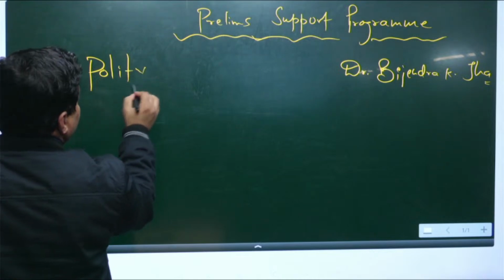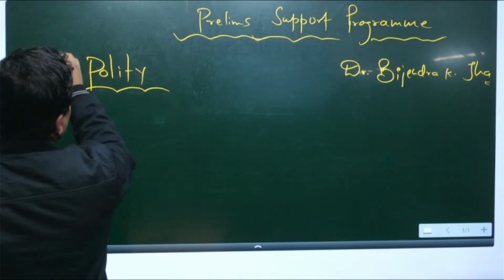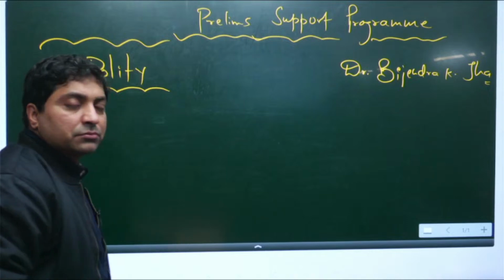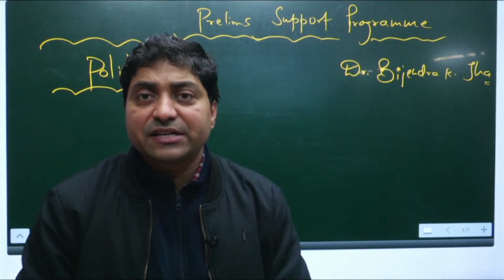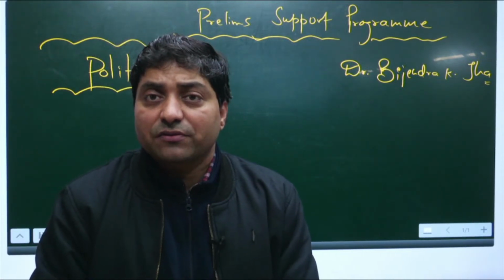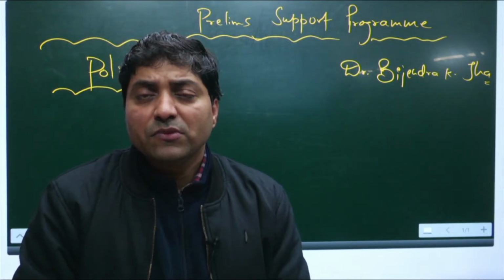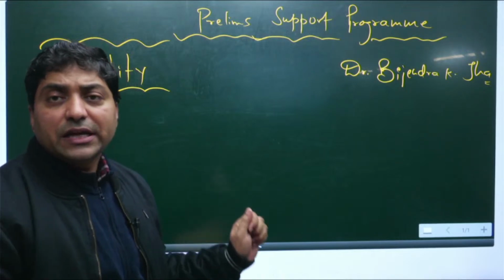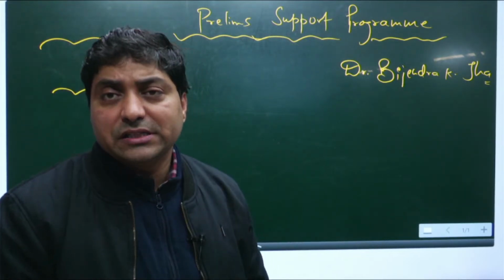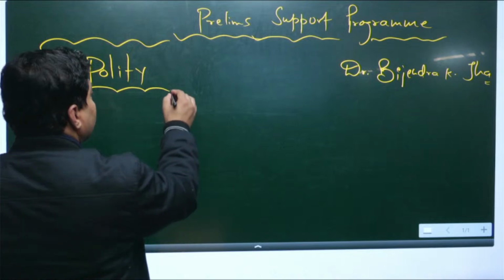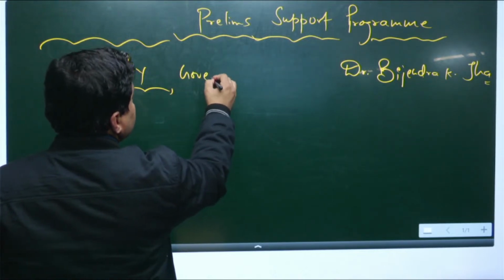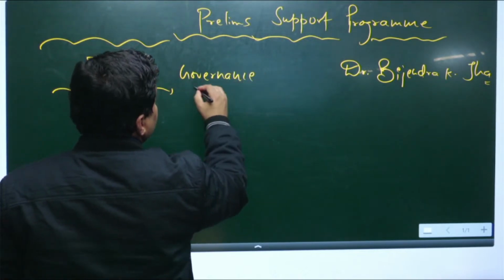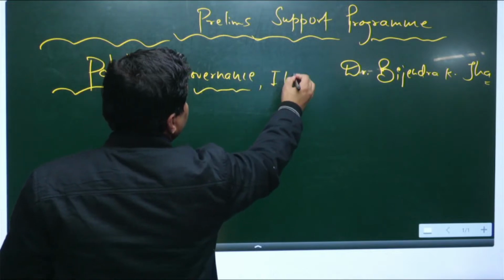And you know that within polity we will try to understand the trends of the preliminary examination of the last 5 to 7 years, right? So what are the topics which are very important from the polity, governance and IR point of view, right?